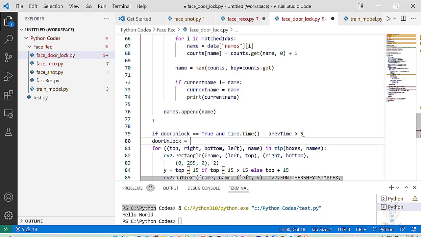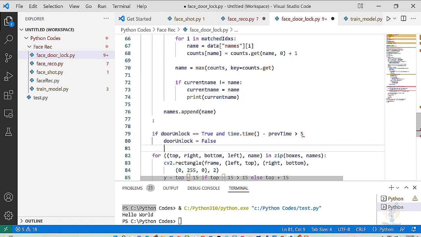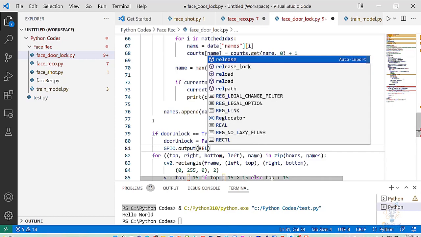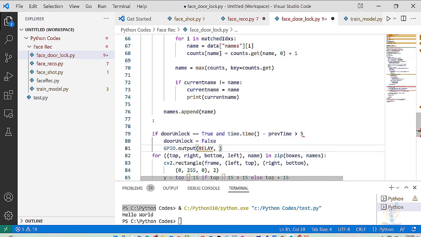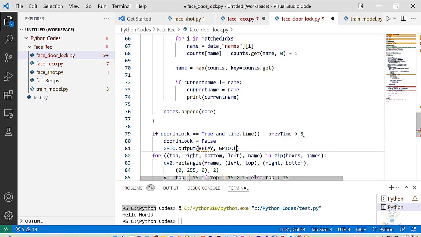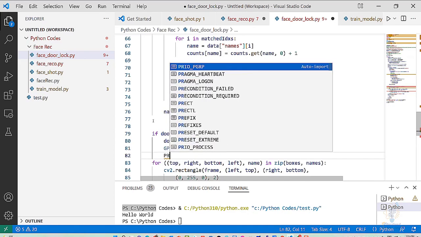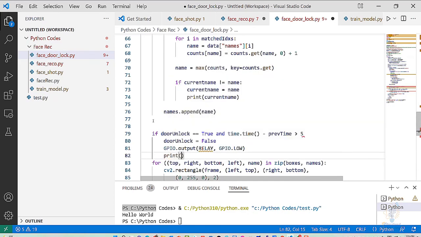So door unlock will equal false, and GPIO.output for the relay will be low. So we will lock the door again, and we will print door lock.